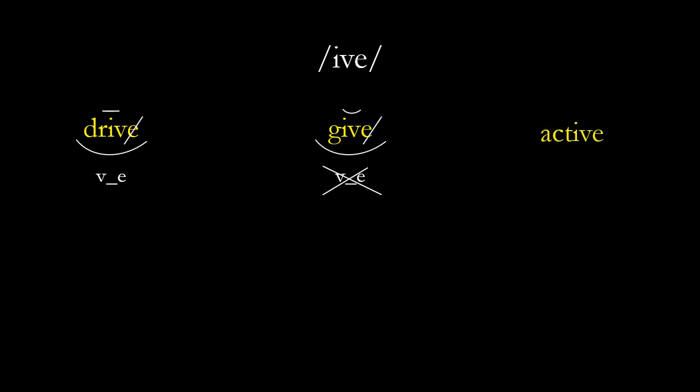And then we have something like this, active. The base word is act. Okay, we have a short A. It's a closed syllable. And because that's a suffix, the IVE gets circled. There's a lot of information to remember, right? Okay. All right, now let's go on and practice a little bit.